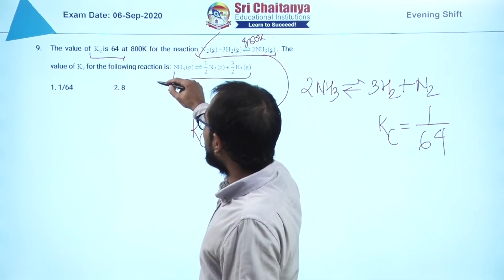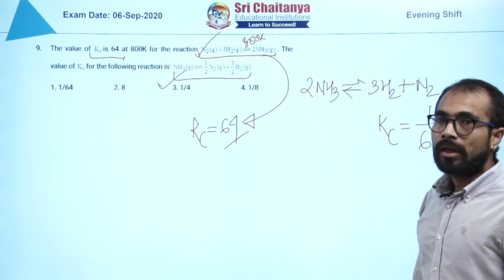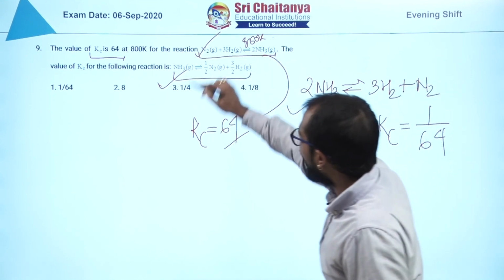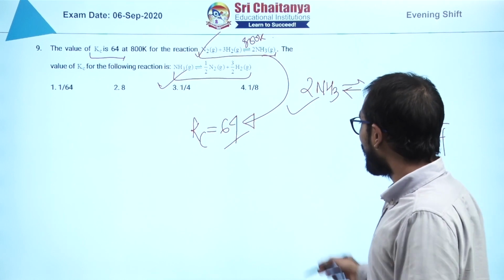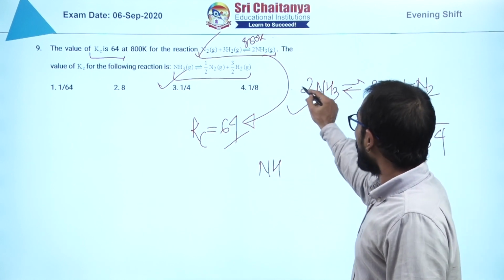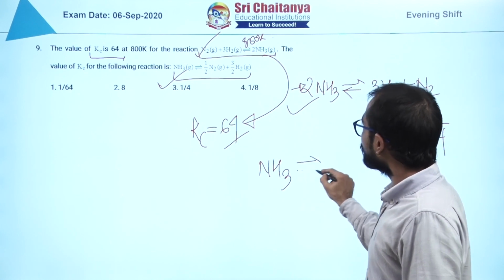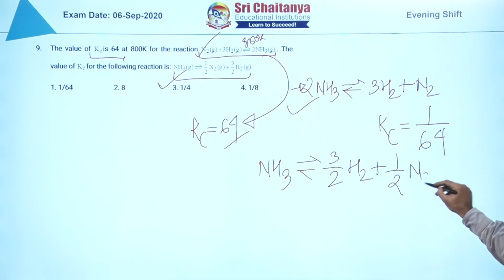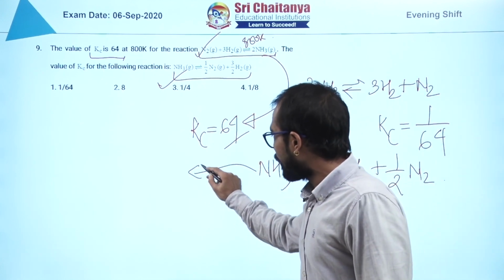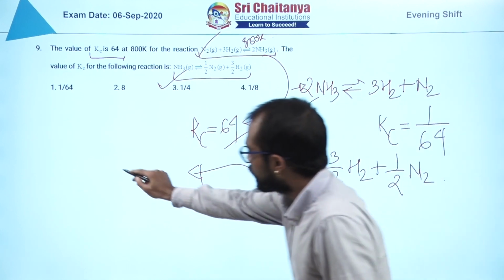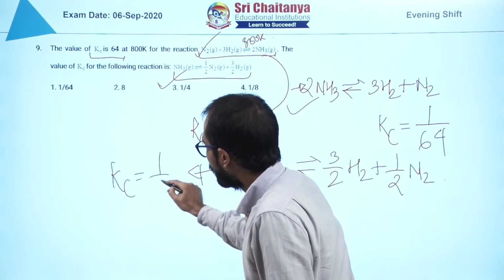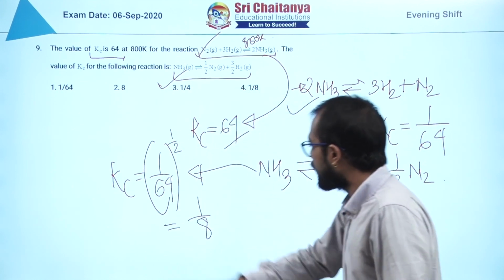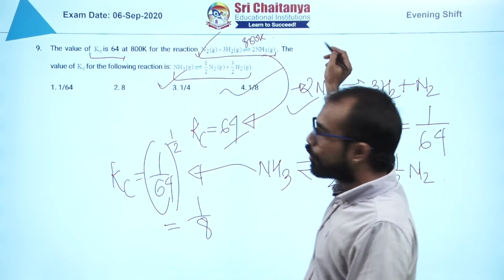Now they are asking about this equilibrium. So how to convert this one into that? You multiply by half. If you multiply this one by half, you are going to get this one. Now they are asking the Kc of this. What you need to do is take a power of 1 by 2, which will make it 1 upon 8. So where I see 1 upon 8, yes, 4 is the answer.